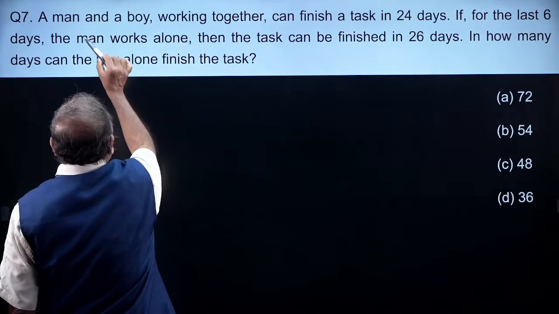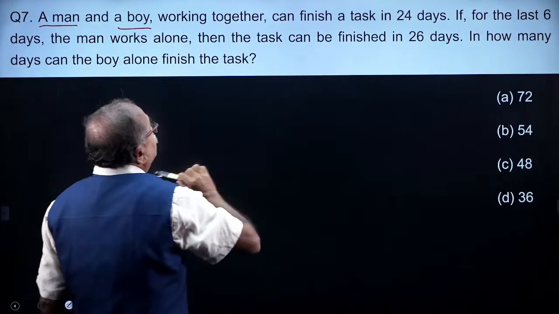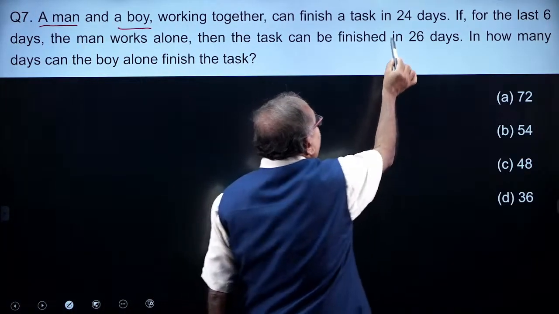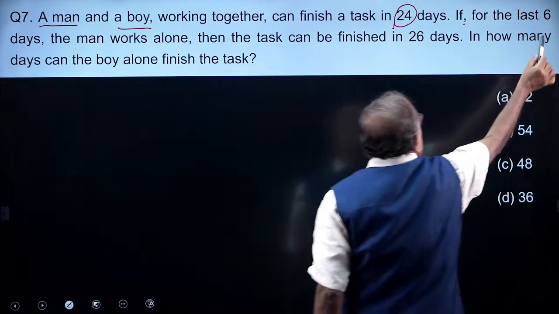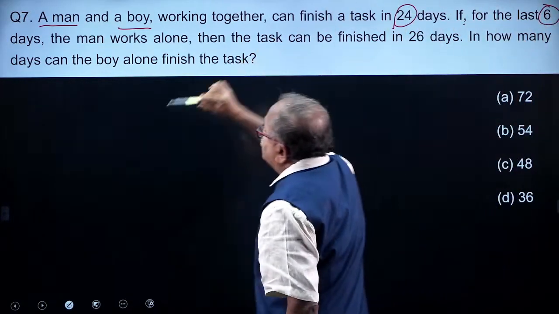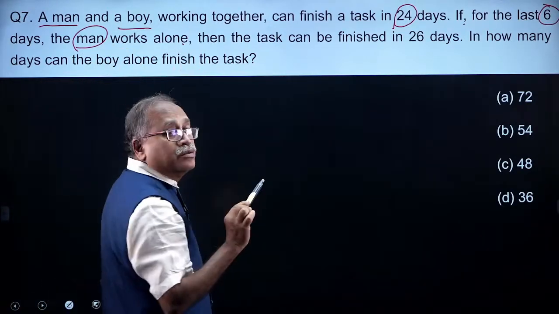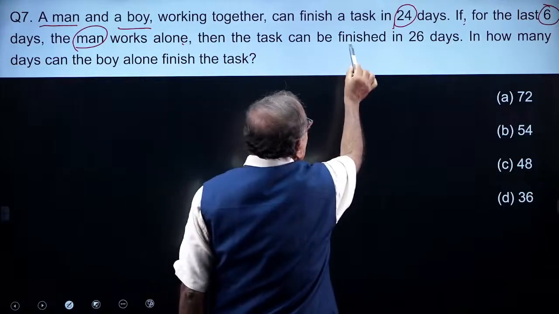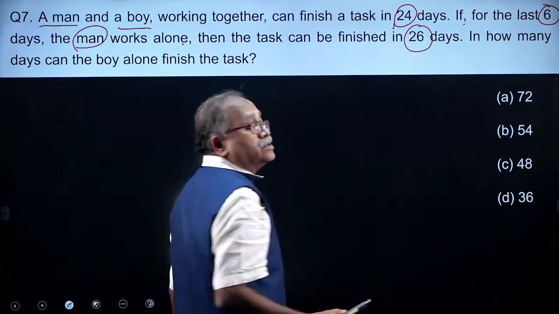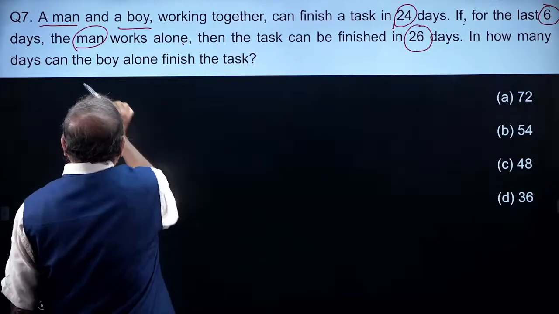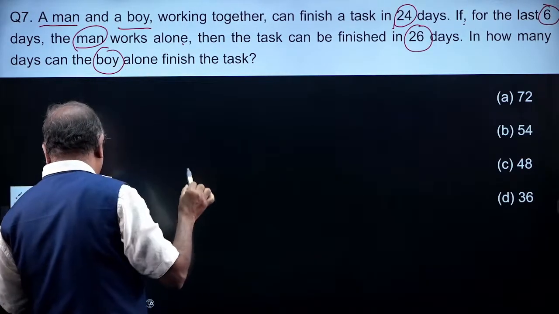So what is this? A man and a boy working together can finish the work in 24 days. If for the last 6 days the man works alone, then the task can finish in 26 days. In how many days can the boy alone complete the work?